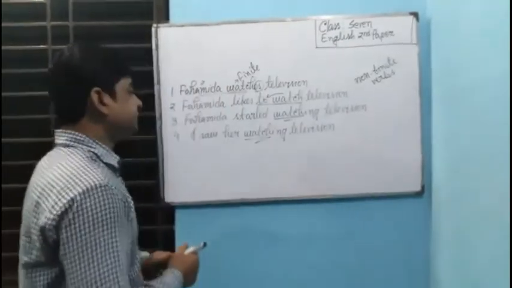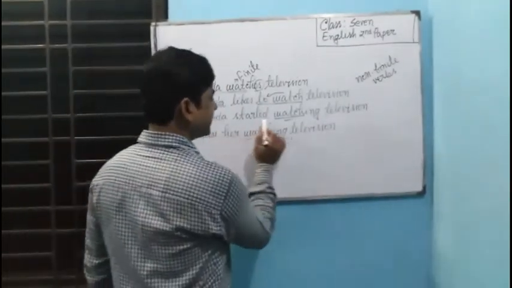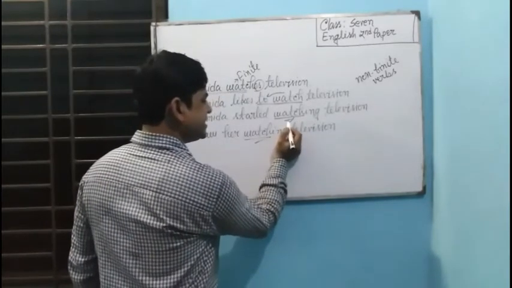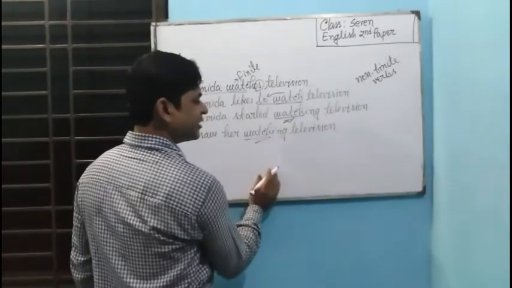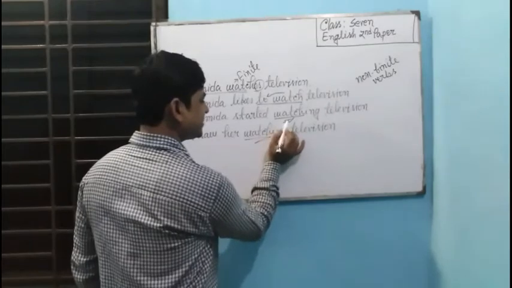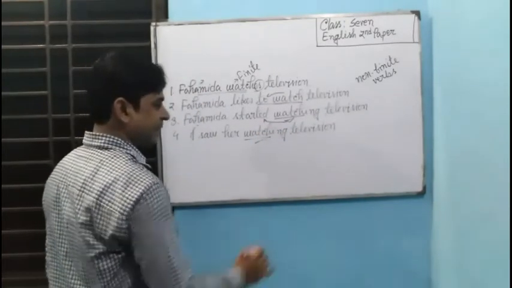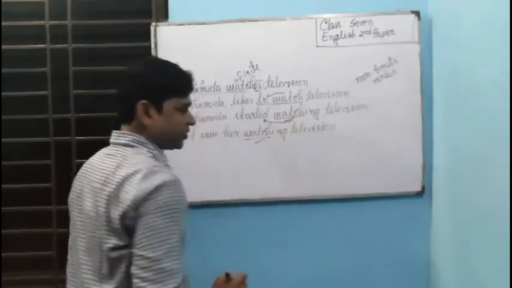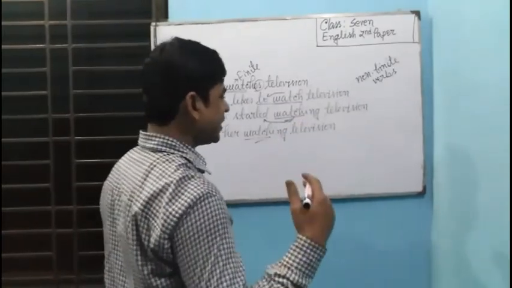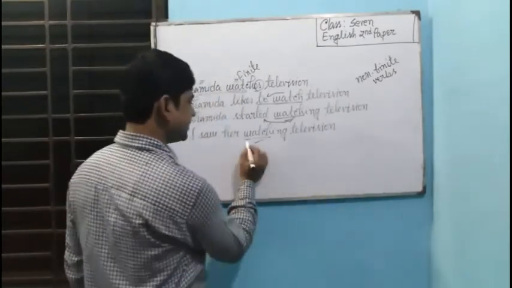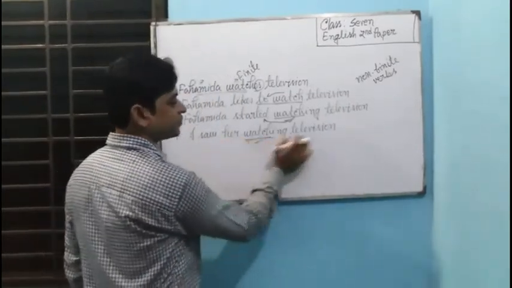Okay, so in the third sentence, Fahmida started watching television. Here you see watching. Its function is like the object of this verb, and it can work also as a noun or as a verb. This is also, I saw her watching television.